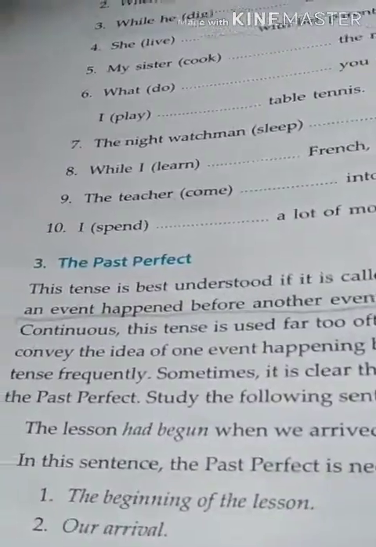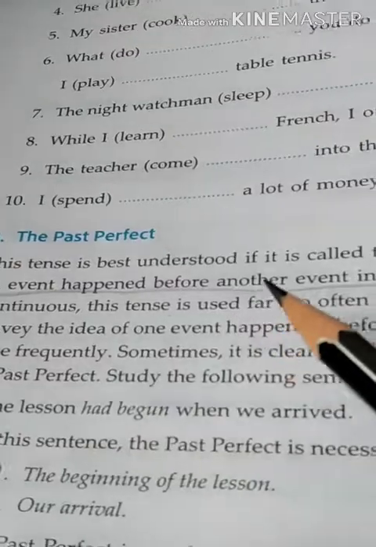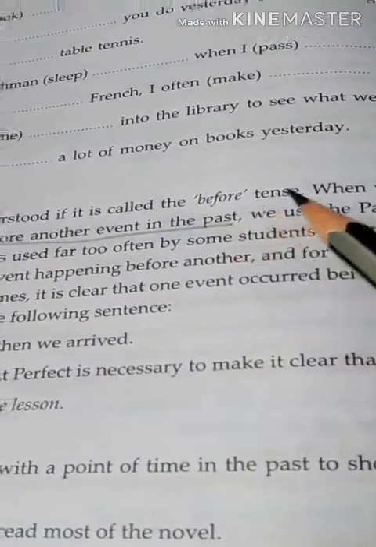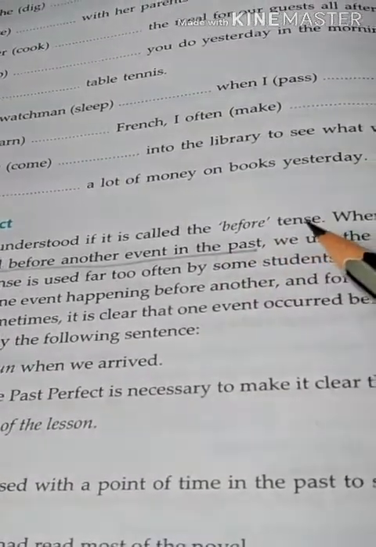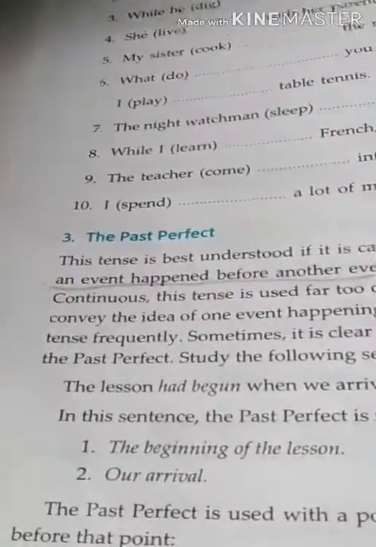Next is the past perfect tense. This tense can also be called what? Before tense. Why can we call it before tense?